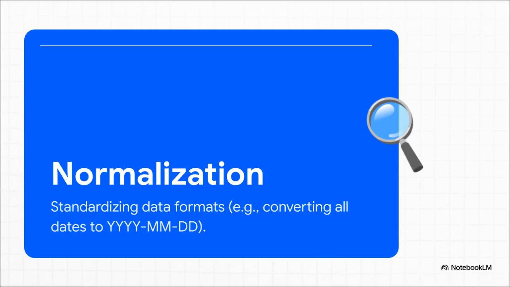All right, after the data's clean, it has to be consistent. That's where normalization comes in. It's all about making sure everything's in the same format. Think about dates. To you and me, October 5th, 2023 and 10/5/23 are obviously the same thing. But to a computer, they're totally different. Normalization fixes that, so the AI is always comparing apples to apples.